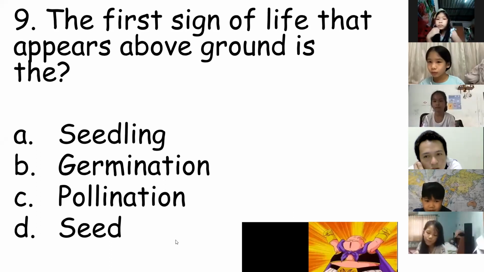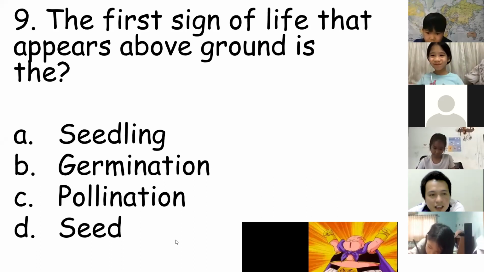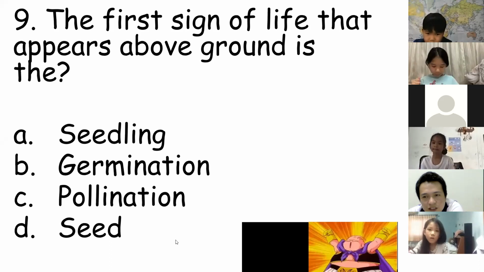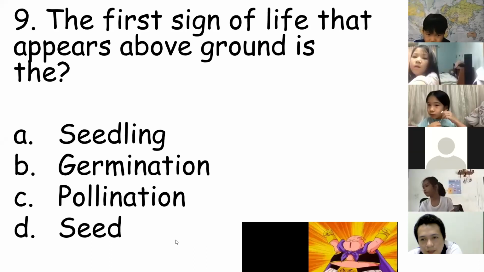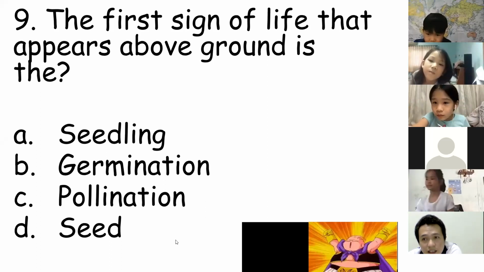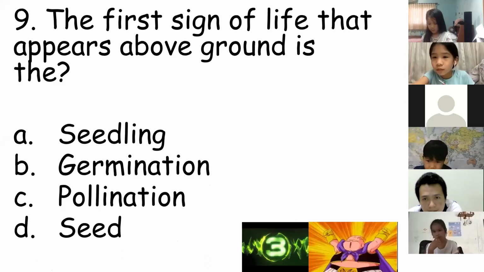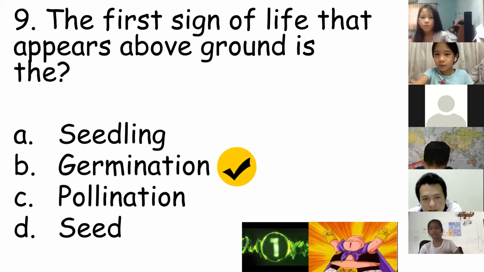Okay. Thank you. I will ask Kaning. Yes, Kaning. What is your answer? It's B and C only. Kaning. Letter B. Okay, let's see if your answer is correct. 5, 4, 3, 2, 1. Okay, the answer is correct.